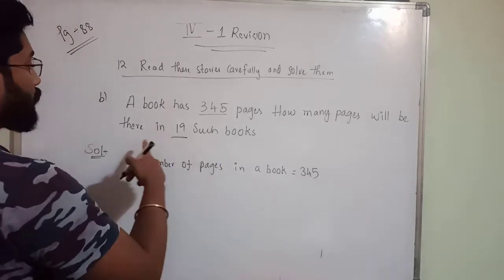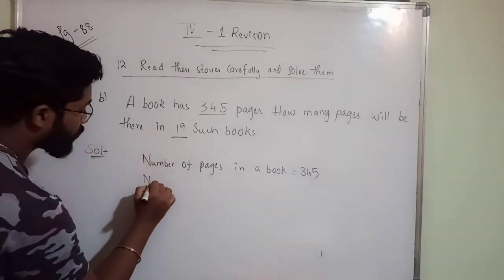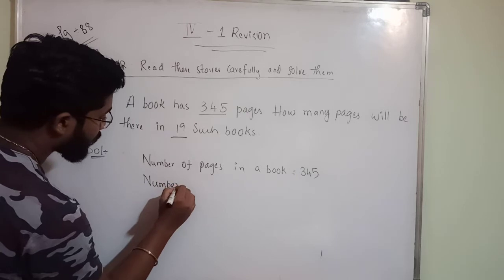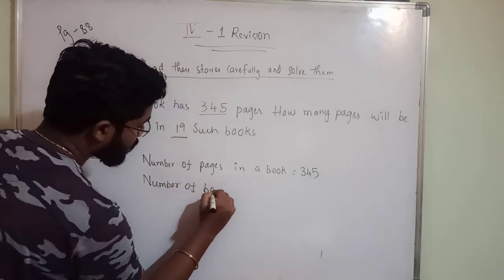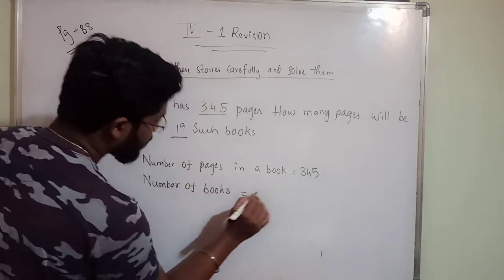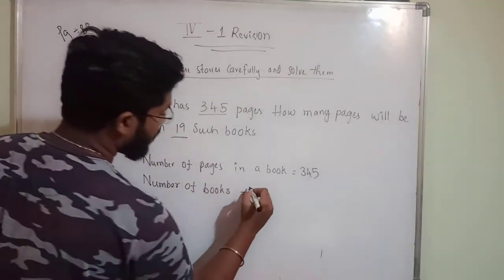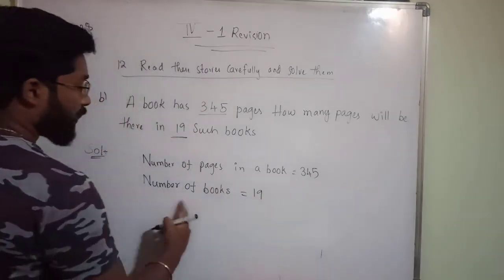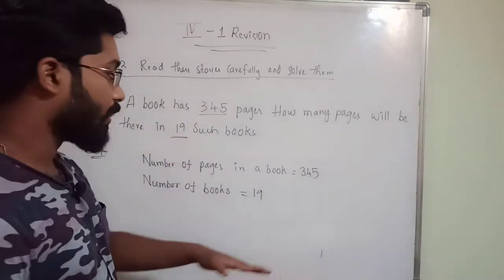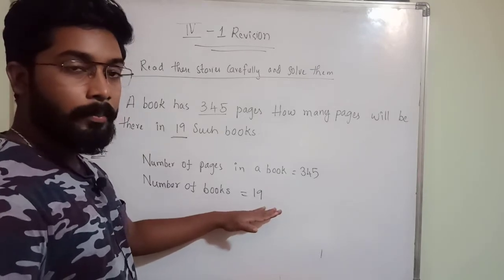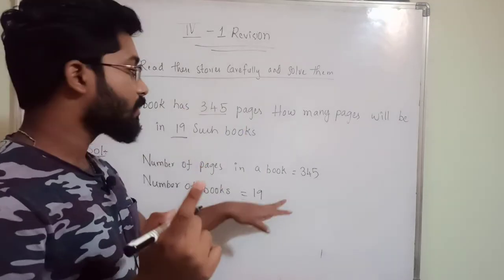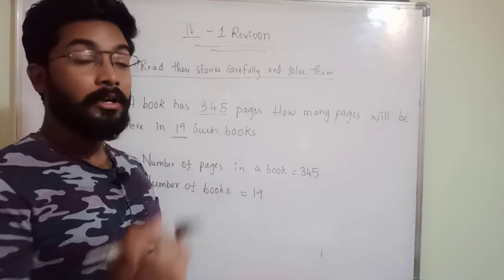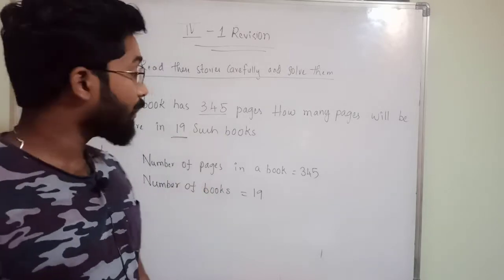So number of books, how much? Number of books is equal to 19. There are 19 such books, and each book contains 345 pages. In total, how many pages will you get?